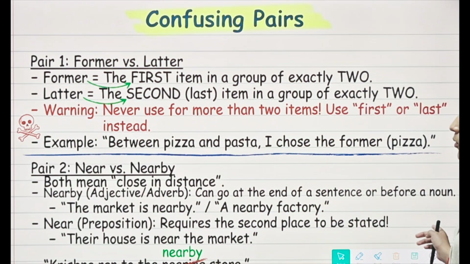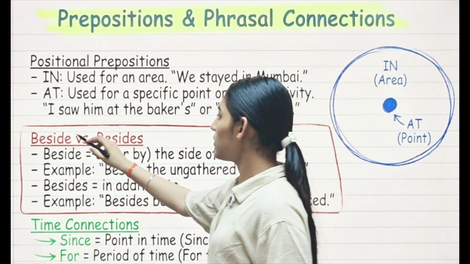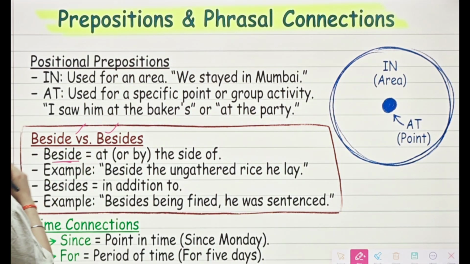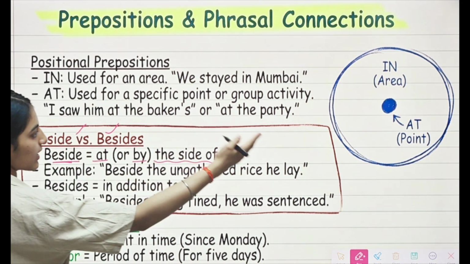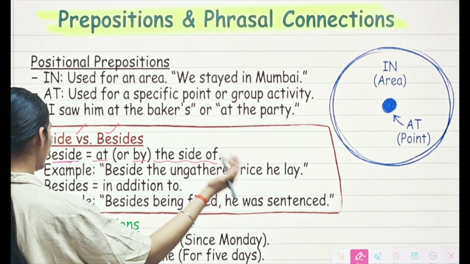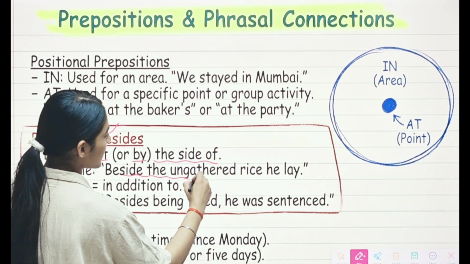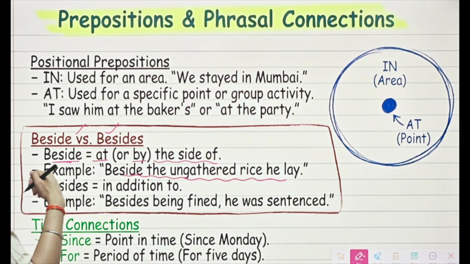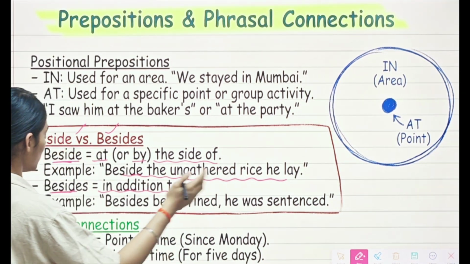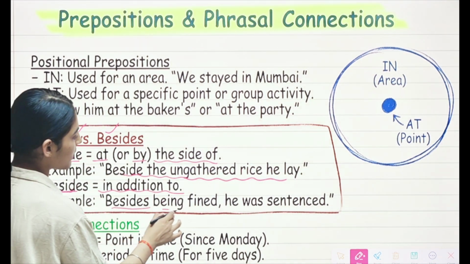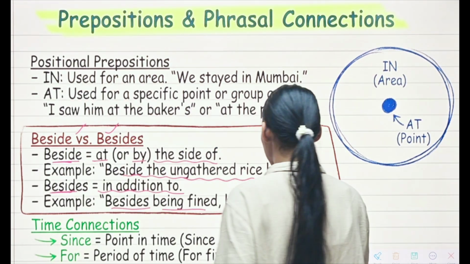Now moving on, we have beside versus besides. Beside means at the side of or by the side of. For example, beside the ungathered rice, he lay. And besides means in addition to. So let's see the example. Besides being fined, he was sentenced.